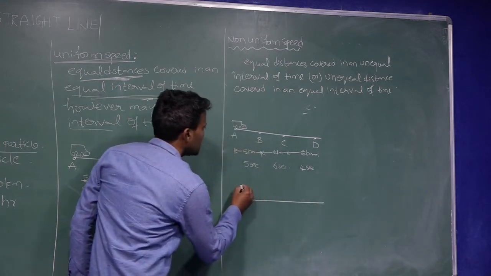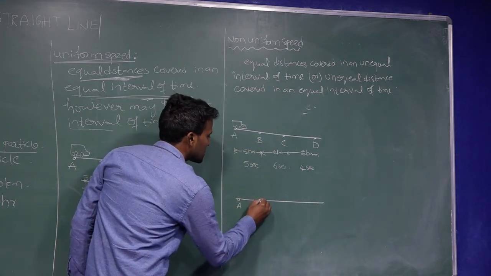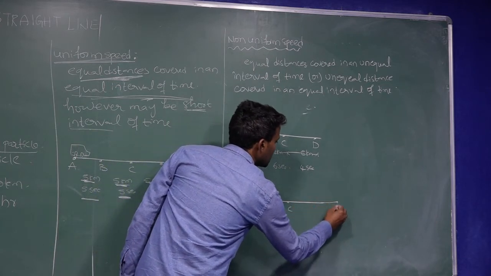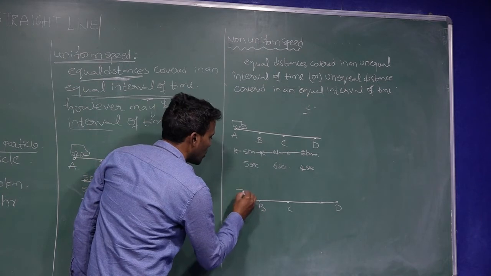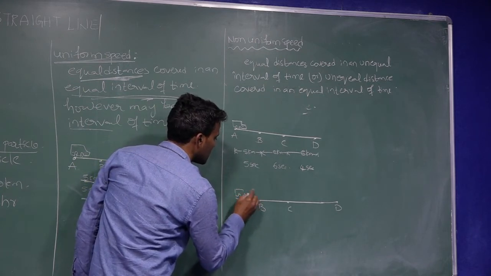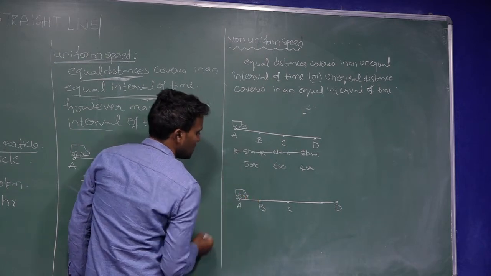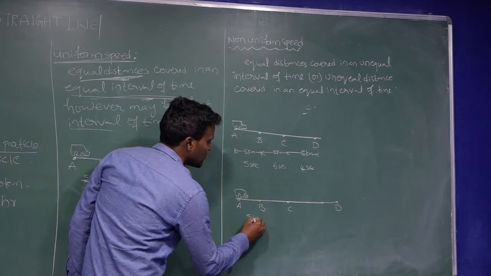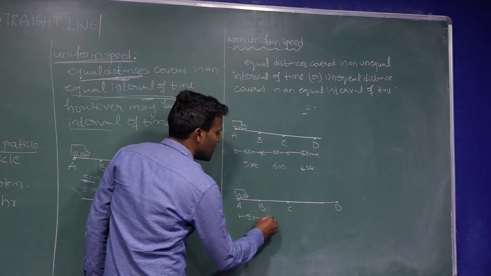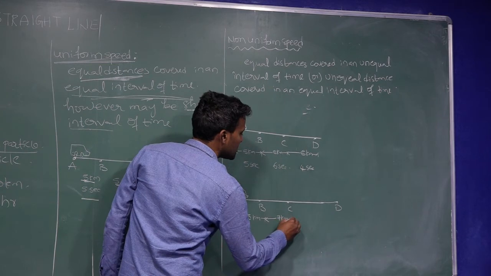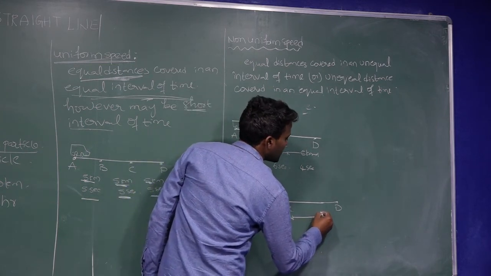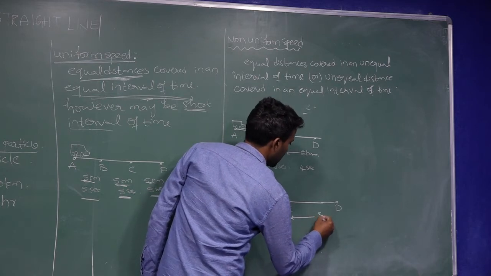Otherwise, one more definition: unequal distances covered in an equal interval of time. See here, A to B, B to C, and C to D. Now, one object, one car: A to B distance is 5 kilometers, B to C distance is 7 kilometers, and C to D distance is 8 kilometers.